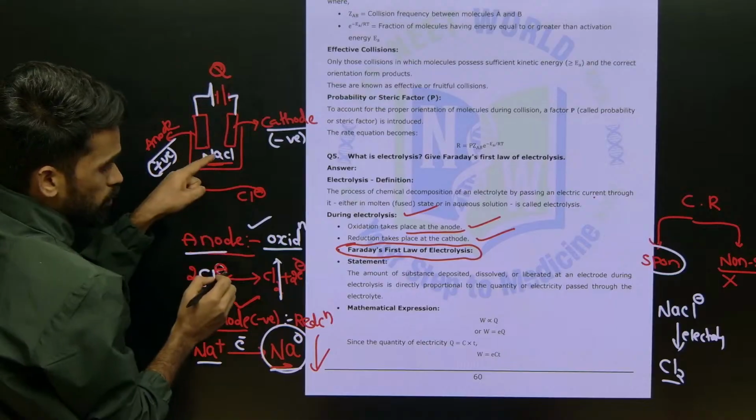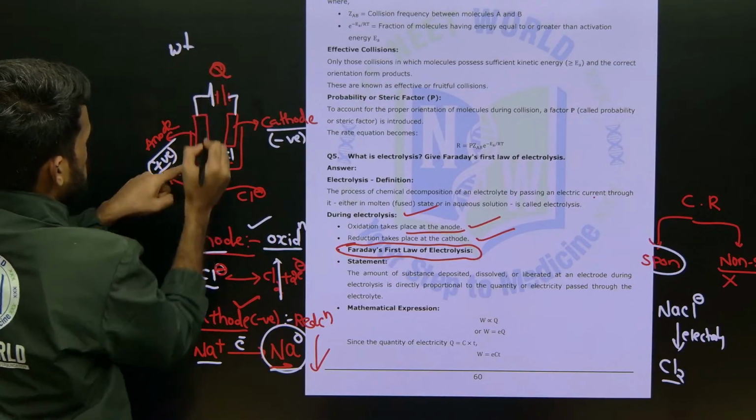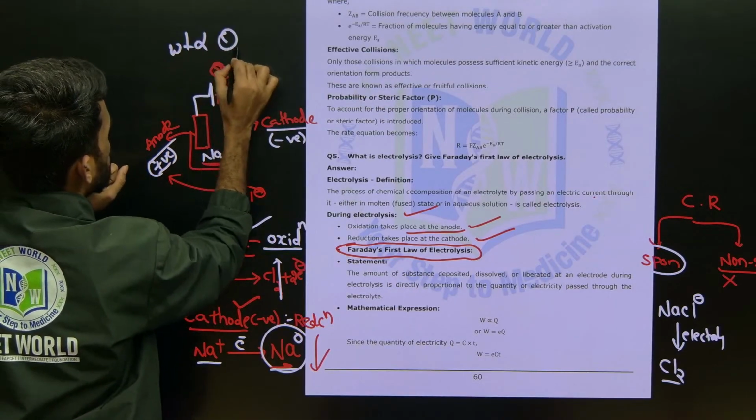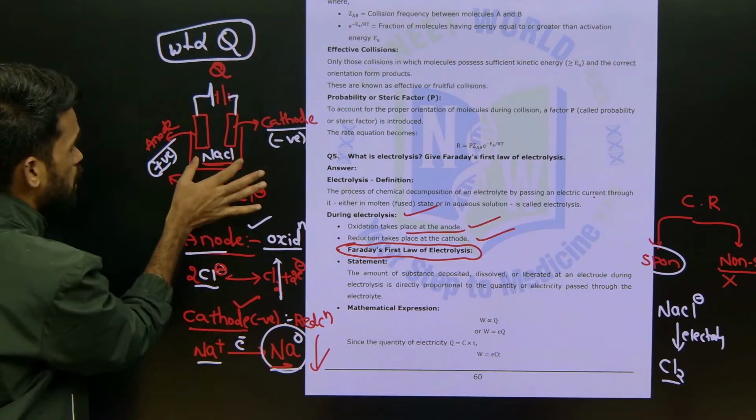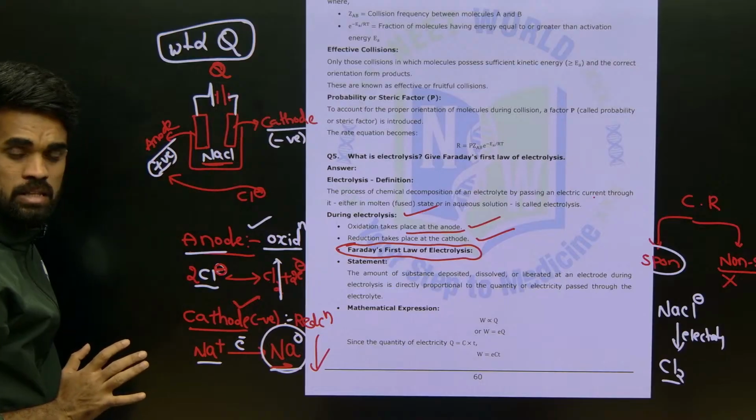That's it. It means weight of substance deposited is directly proportional to quantity of electricity passed through the electrolytic solution. It means in this beaker we are taking molten NaCl.